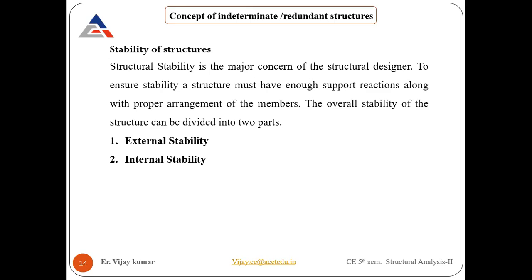For example, continuous hinges should not lie in a line, otherwise a mechanism forms, and that should not happen. I already explained a bit about this in structural analysis one, but here also we will see every aspect in detail.